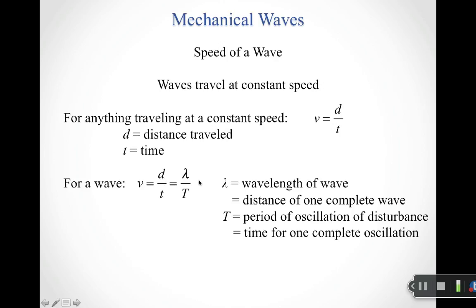For a wave in particular, the distance that I care most about happens to be the wavelength, right? That's the distance it takes to complete one wave. The time I care most about is the period of oscillation. That's the time to complete one oscillation. So when I think about the distance for one cycle over the time for one cycle, that gives me the wavelength divided by the period. And again, 1 over the period I know is the frequency.